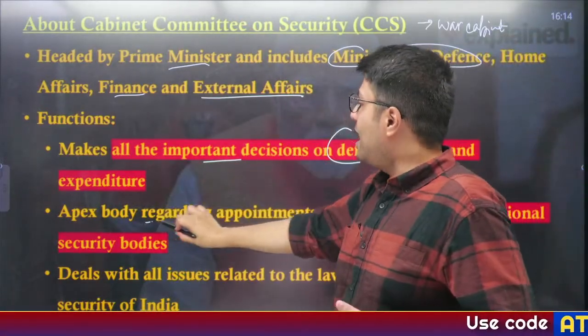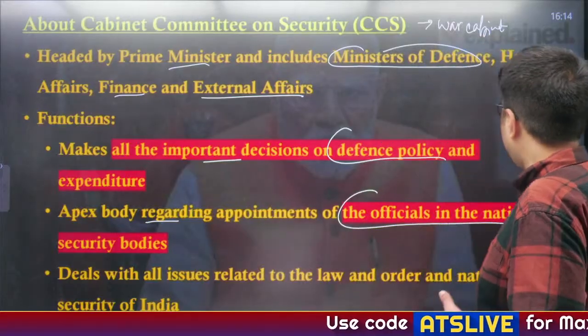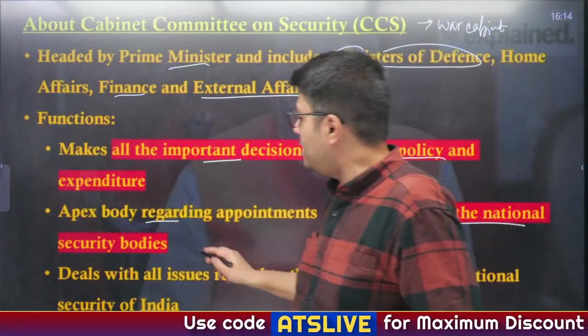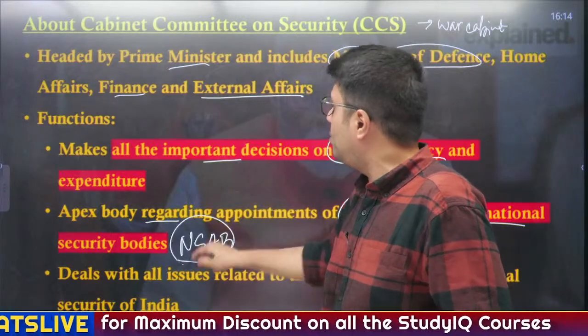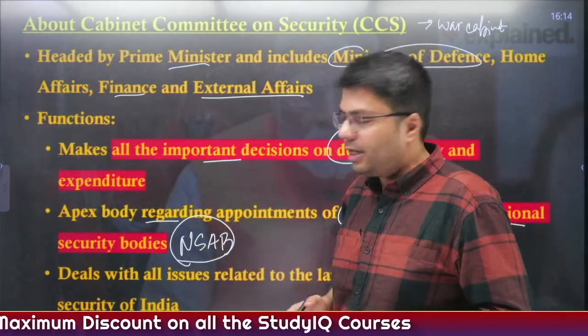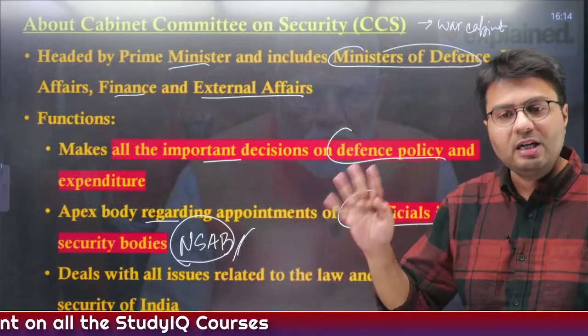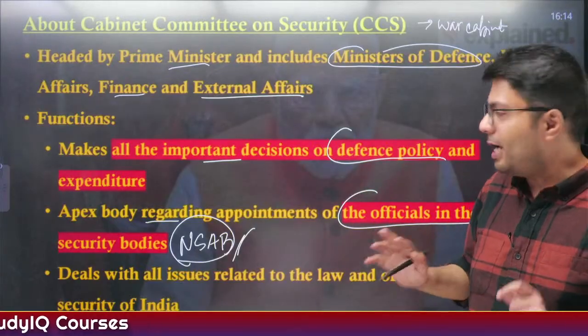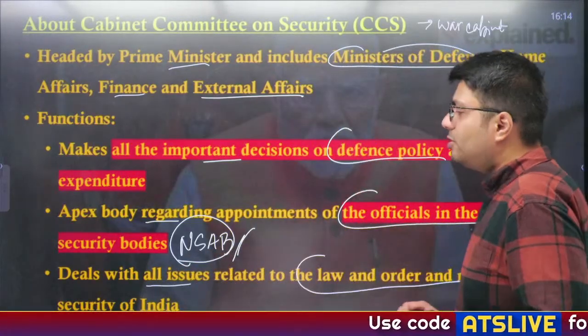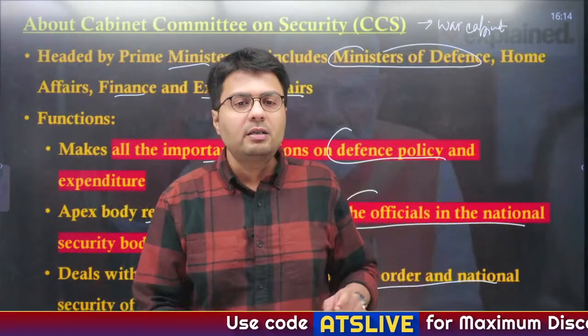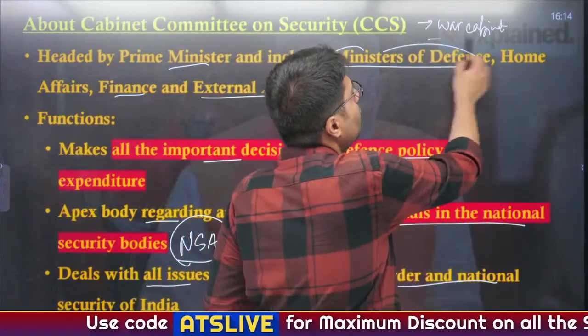Similarly, it is the apex body regarding appointment of officials in the national security bodies. So, we saw the National Security Advisory Board was constituted after the meeting of the Cabinet Committee on Security. What is this NSAB? I will tell you in the later sessions. Okay, not today. Now, it also deals with all issues relating to law and order and national security of India. So, therefore, it is sometimes informally called a war cabinet.